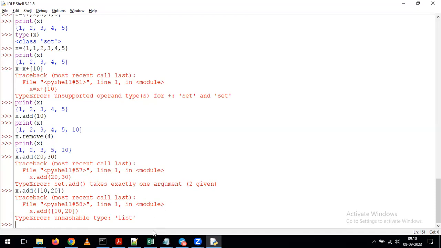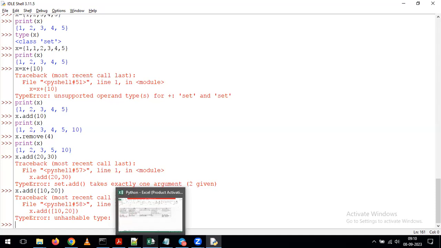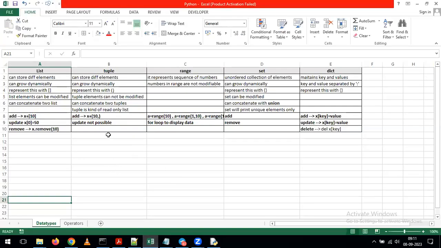Okay. And one more thing: we discussed the list, tuple and set, and some operations are allowed on the list that are not allowed on the set. Seeing all these things, you might get confused. So what I did here is I segregated all the data types: what we can do with list, tuple, range, set, and dictionary, what the purpose is, and which operators we can apply. After completion of this class, I will share this Excel. Don't get any confusion.